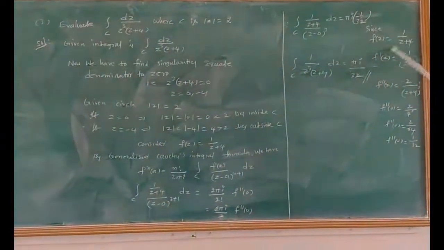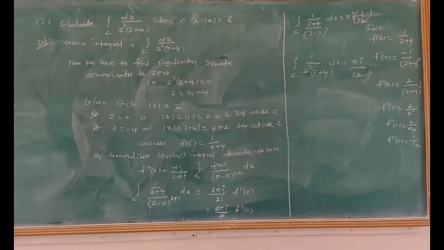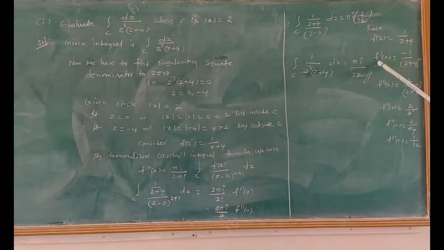Since f of z equals 1 by z plus 4, differentiation of this one, f dash of z equals minus 1 by z plus 4 whole square. Since we know that d by dx of 1 by x power n equals minus n divided by x power n plus 1, by using that formula we get f dash of z equals minus 1 by z plus 4 whole square. Again differentiate this with respect to z. f double dash of z equals 2 divided by z plus 4 whole cube. Therefore, f double dash of 0 equals 1 by 32.